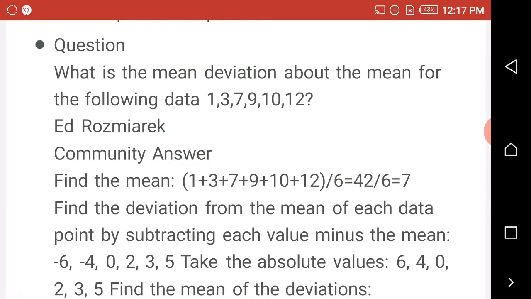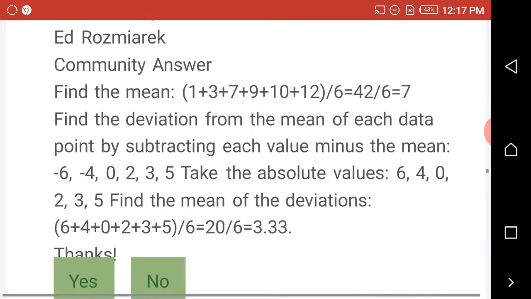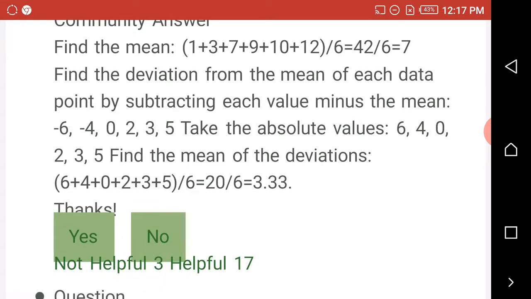Question number 3. What is the mean deviation about the mean of the following data? The data are 1, 3, 7, 9, 10, 12. Remember, the first thing you do is to find the mean.